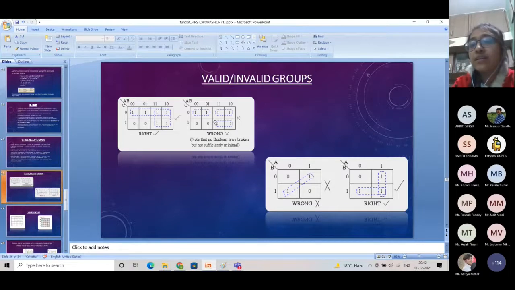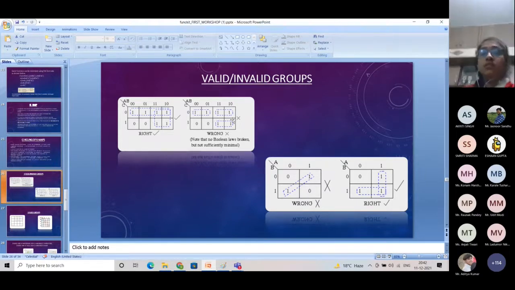Now in this case, why is it not a valid group? Because we haven't made our boxes as large as possible. You can also make these groups. Okay, you will not get a wrong answer from this, but you will get a bigger equation from this. You will not get the minimized form. When you make smaller groups, then you have to solve it further also.